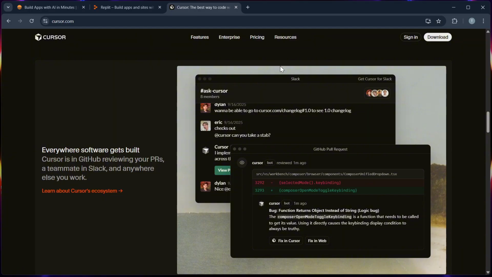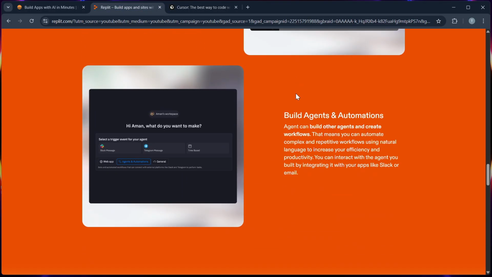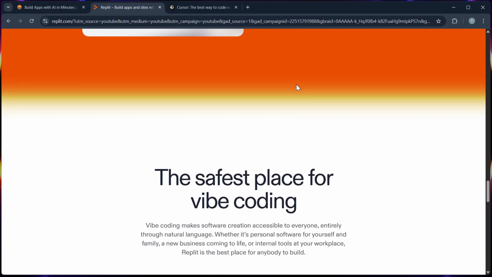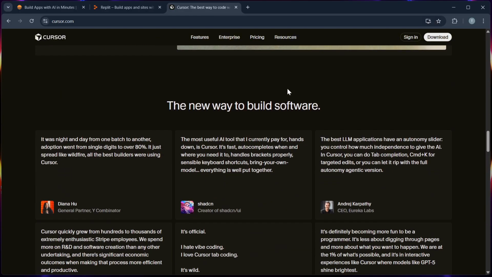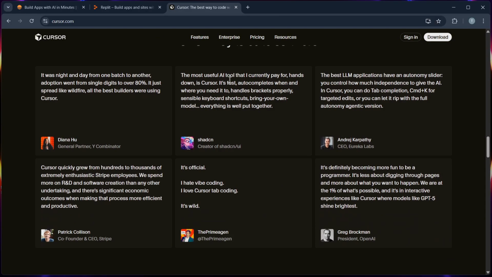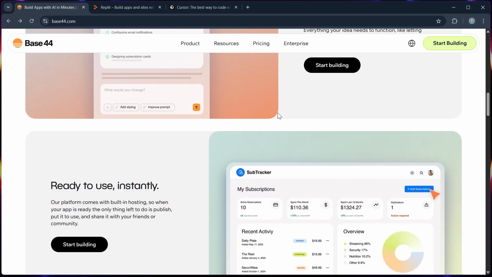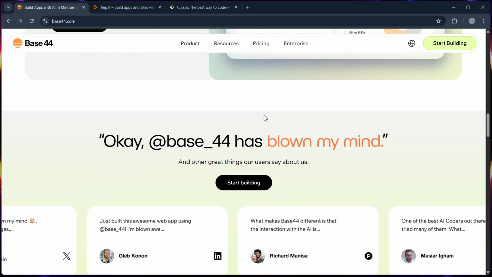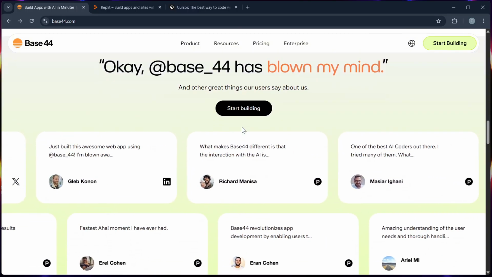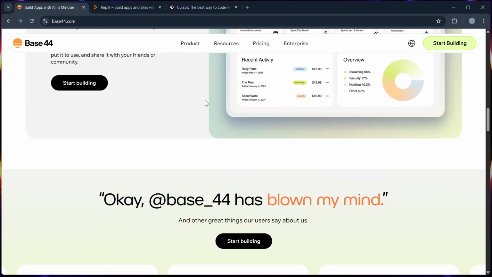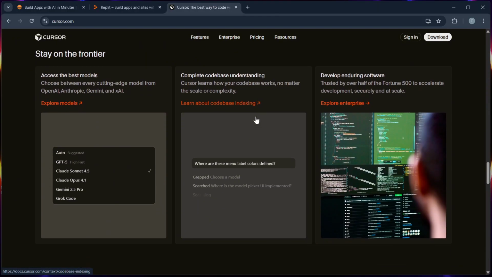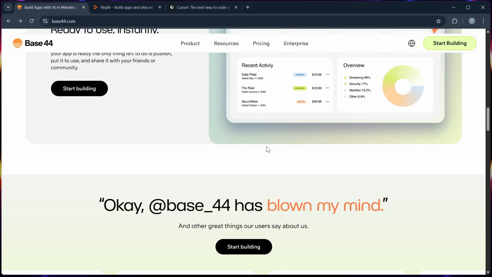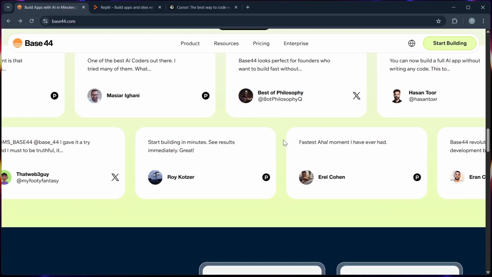So, in terms of pricing, the Replit subscription is the most beginner friendly, starting at just a few dollars per month, while Cursor offers a free tier with limited tokens but gets quickly expensive with heavy use. And Base 44, on the other hand, is currently in beta, which offers early access plans, which might be a good deal before official launch. When it comes to ease of use, Replit wins with its all-in-one simplicity, while Cursor takes the crown for developer control and power, and Base 44 shows the most innovation potential for AI-generated apps.